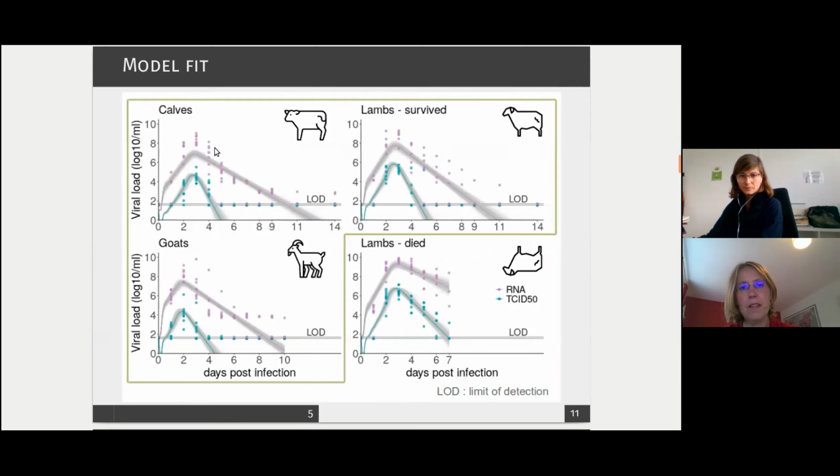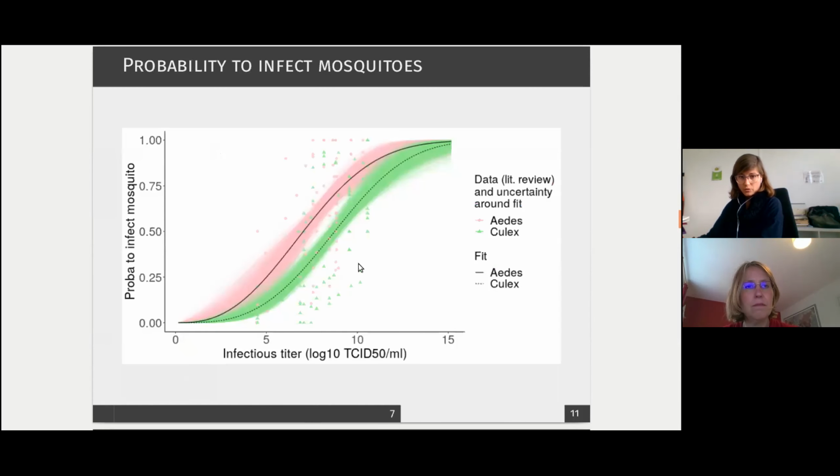And for the systematic review, it's of course experimental data as well. Mainly what we call competence studies, which aim to assess the competence of vectors, their ability to transmit the virus. So they make different species of mosquitoes feed on these hamsters and then dissect them to see if the virus was in their body, their wings, or their saliva.